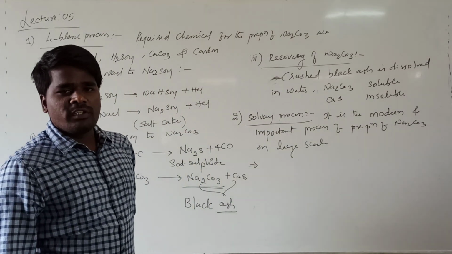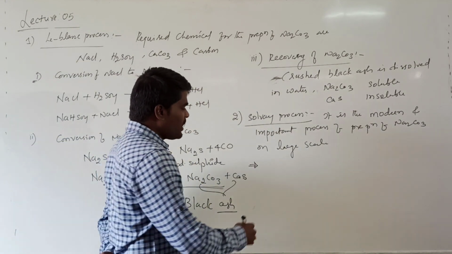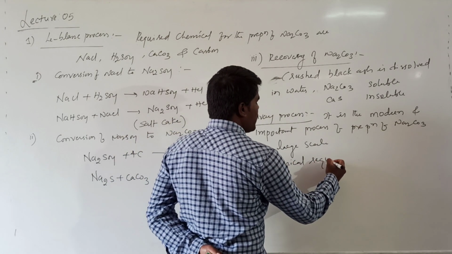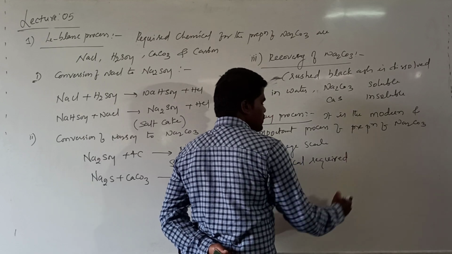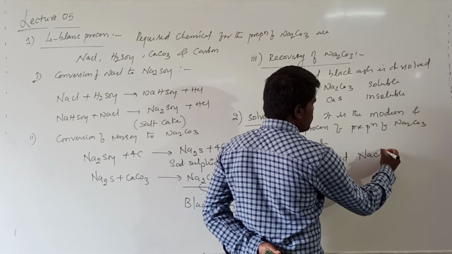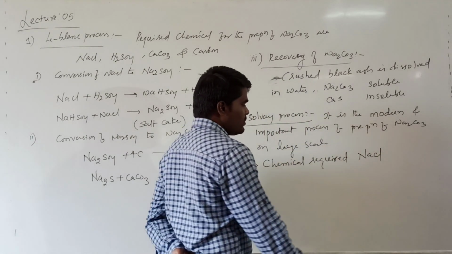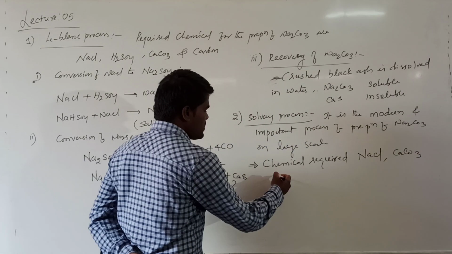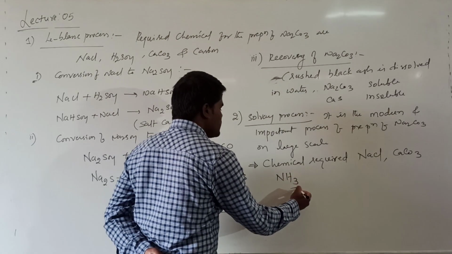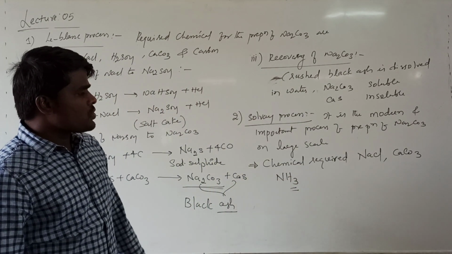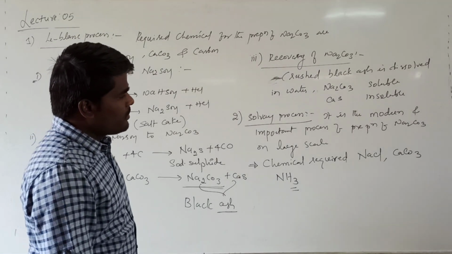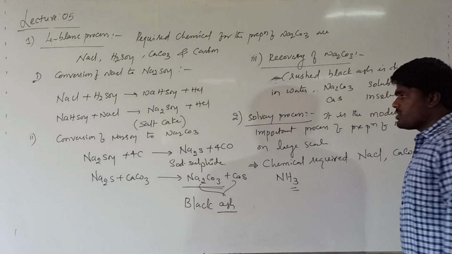Now, for the preparation of Na2CO3 by the Solvay process, the chemicals required are basically brine solution, that is NaCl solution, as well as calcium carbonate and ammonia gas. These are the chemicals required for the preparation of sodium carbonate by the Solvay process. Now we will see the chemical reactions of this Solvay process.